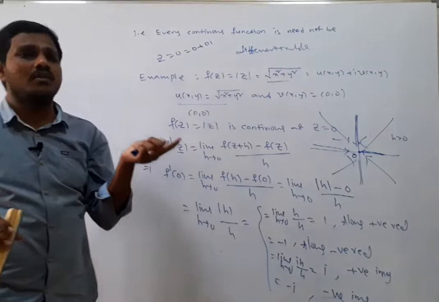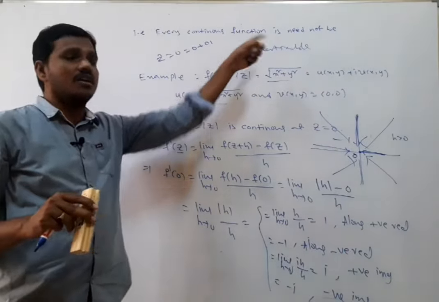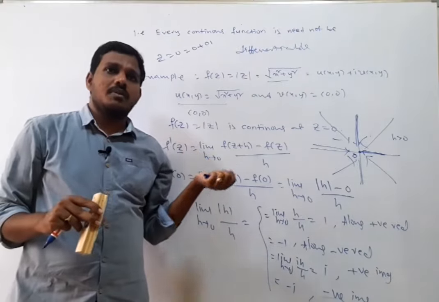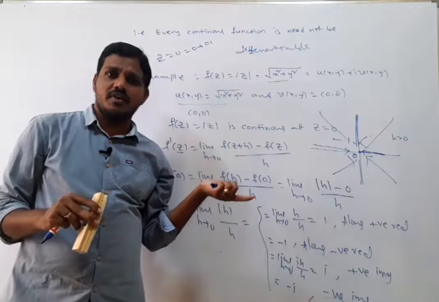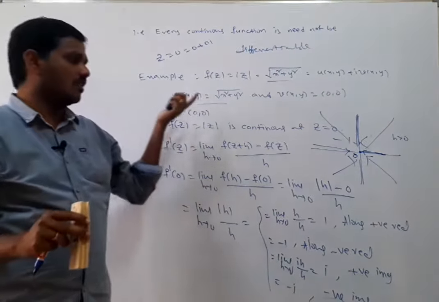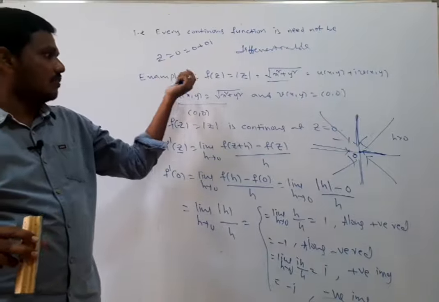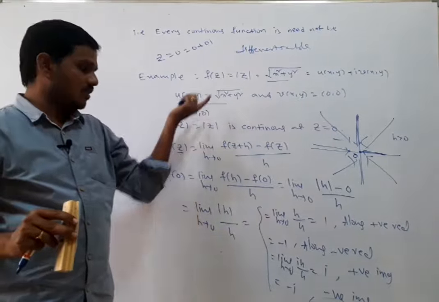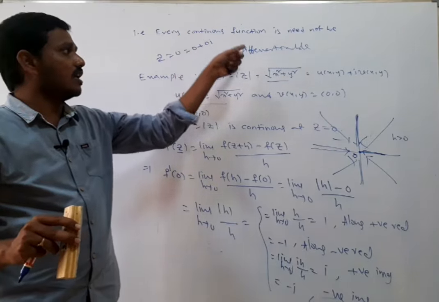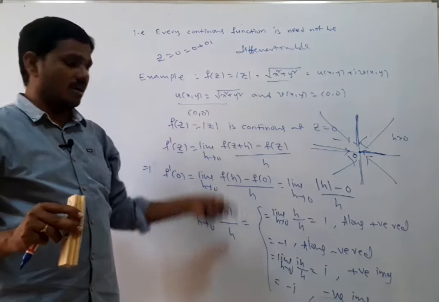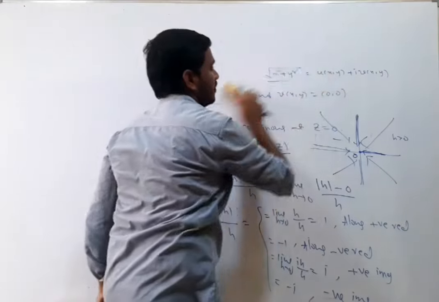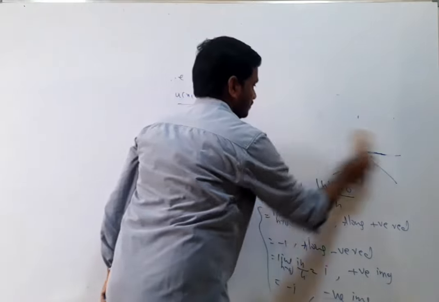This is the best example of a function which is continuous but not differentiable. So this theorem is very important. The question may be like this: show that every differentiable function is continuous. Is the converse true? Justify your answer. That means you should give an example, f of z equals mod z. This is a perfect example for the converse statement: every continuous function need not be differentiable. It is continuous but not differentiable. This is about the definition of differentiability and the theorem.